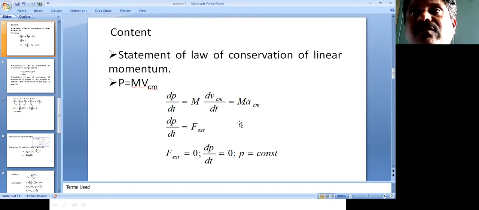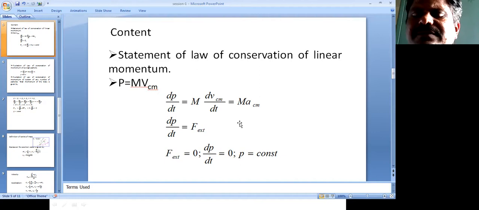So that's the statement of the law of conservation of linear momentum.